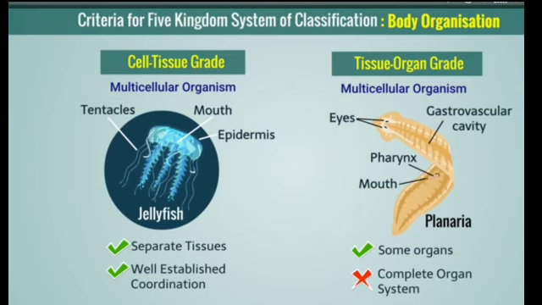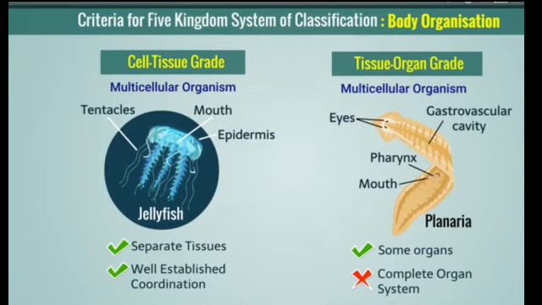In case of some animals, cells come together to form tissues with the help of which all the body functions are performed. Such animals show cell tissue grade organization. See in front of you here the jellyfish is there. So separate tissues are there and there is well established coordination among the tissues. They can perform their different functions with different tissues.